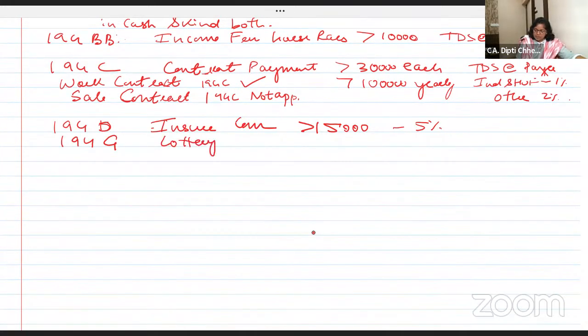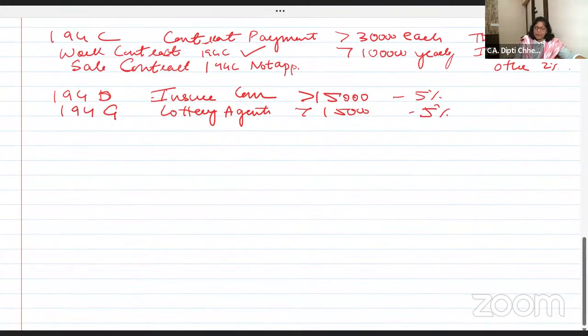लॉटरी के जो एजेंट्स होते हैं ना, in Maharashtra and all it is there. Here in Telangana we don't have lottery in Hyderabad. पर कितना TDS है? 15,000 and then 5%. Are you able to write with me? Yeah. And 194H is any other commission. You know, commission related to kitchen appliances, commission related to hotel bookings, कोई भी commission.